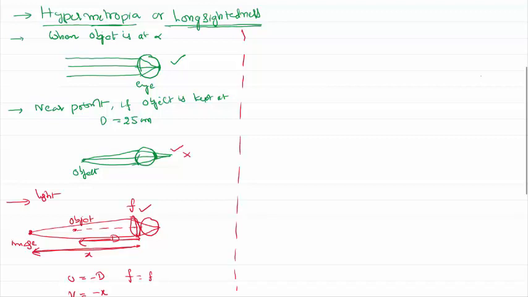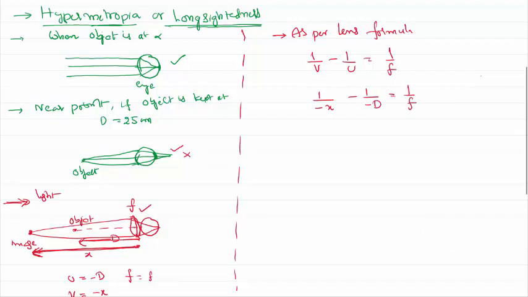So what is the focal length of that kind of lens? Let me calculate. We can write, as per the lens formula, 1 by v minus 1 by u equals 1 by f. v is minus x because light is falling from left to right, and distance is measured from right to left, against the direction of the light. u is also minus d, the least distance of distinct vision, which is the place where you have kept the object. Focal length is positive because you have taken a convex lens.